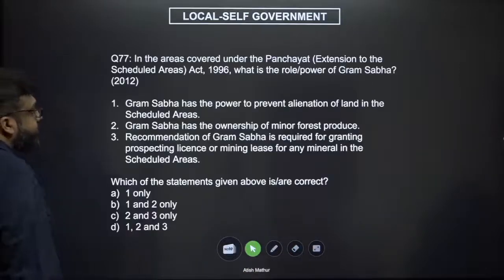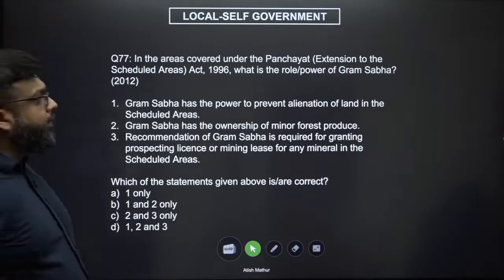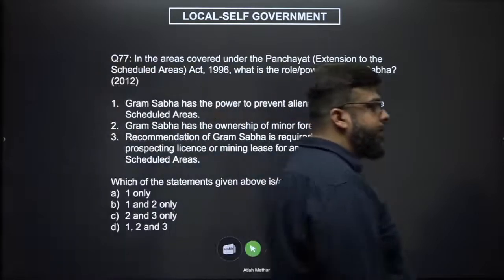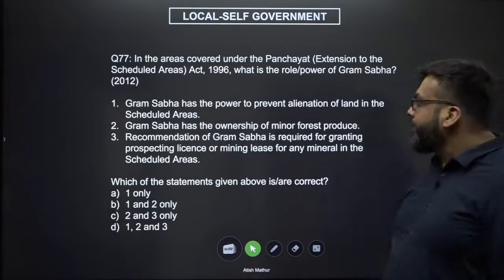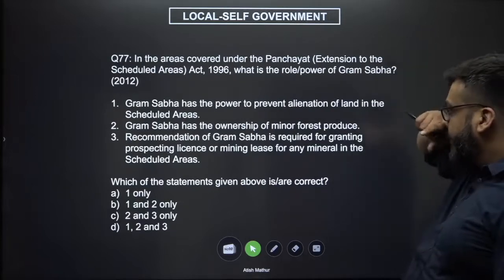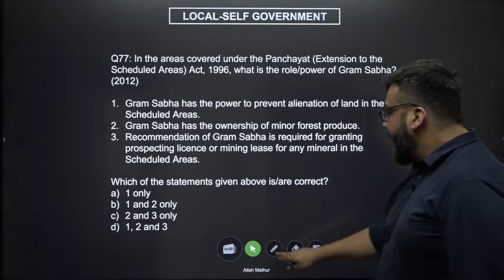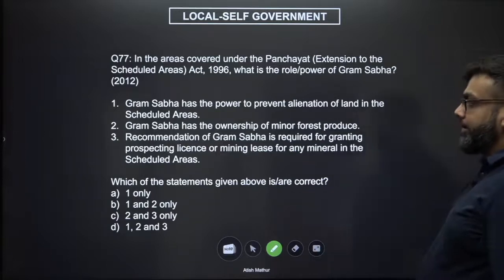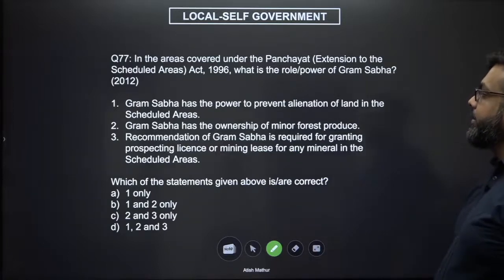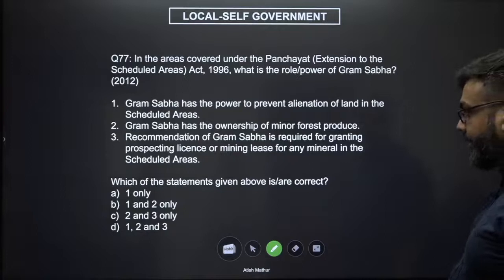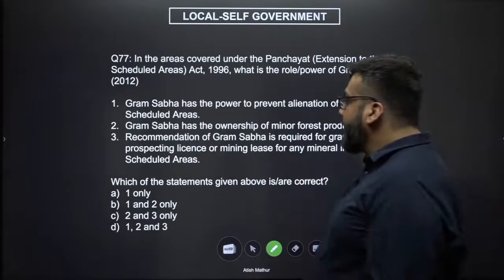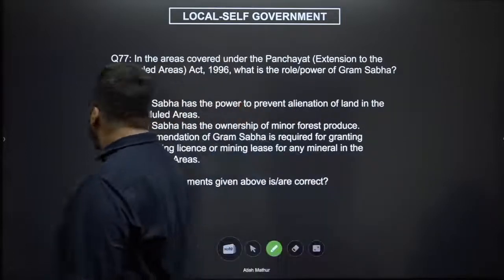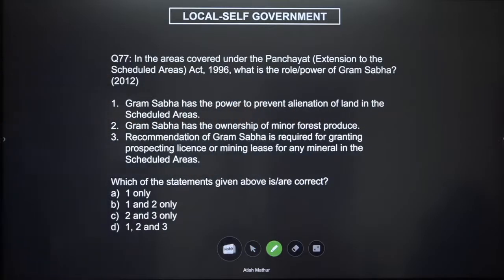C. In the areas covered under the Panchayat Extension to Scheduled Areas Act of 96, which of the following is the power of the Gram Sabha? Gram Sabha has the power to prevent alienation of land in scheduled areas. It has the power of ownership of minor forest produce. Recommendation of the Gram Sabha is required for granting prospective license or mining lease in any of the areas, right? In any of the areas.